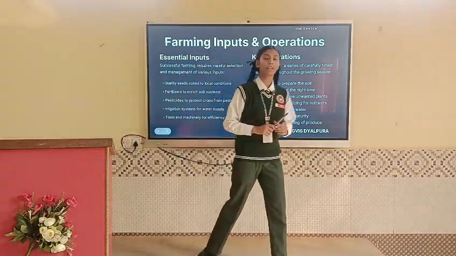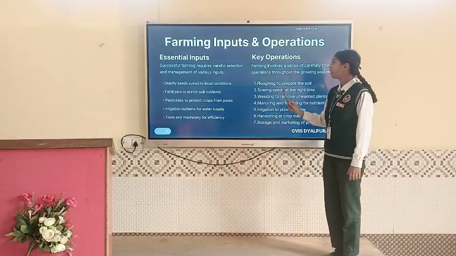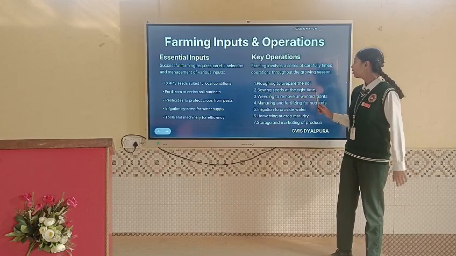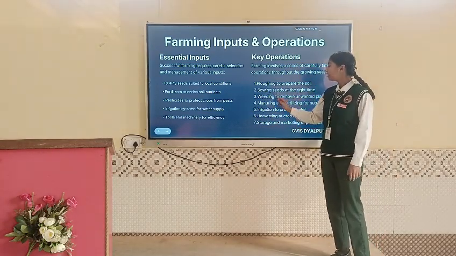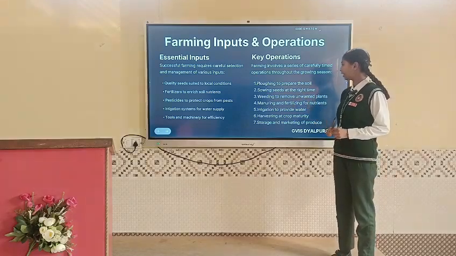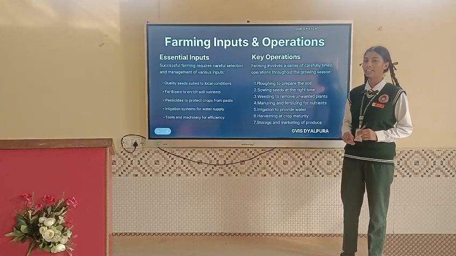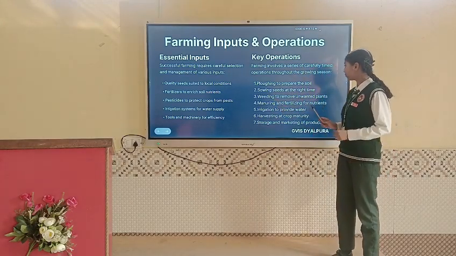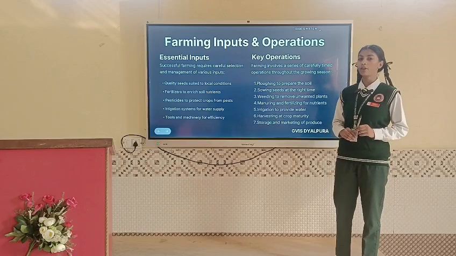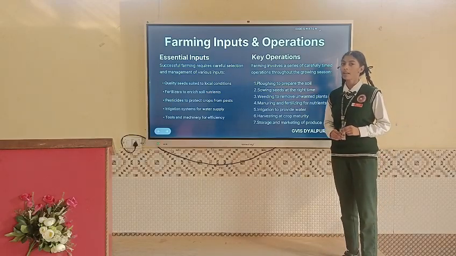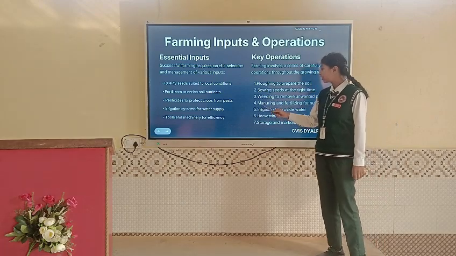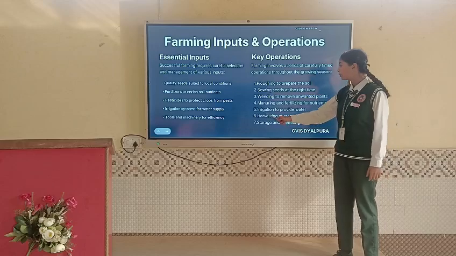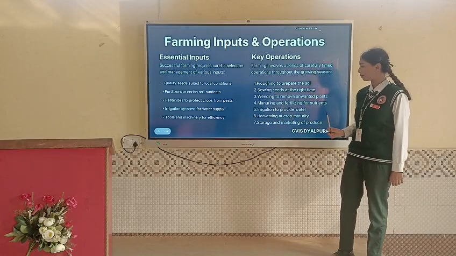Now, what are the key operations for successful farming? First one is plowing. We have to prepare the soil before sowing seeds. Next is sowing seeds at the right time. We have to sow the seeds at the right time after plowing. Third is weeding, to remove unwanted plants. The unwanted plants that grow with the crop are called weeds. Fourth one is manuring and fertilizing for nutrients. Fifth one is irrigation to provide water.